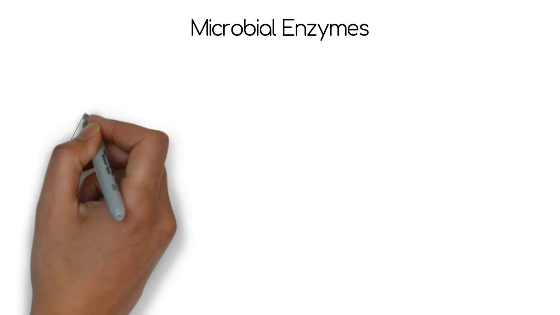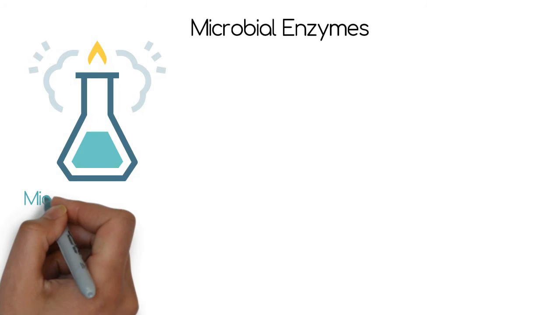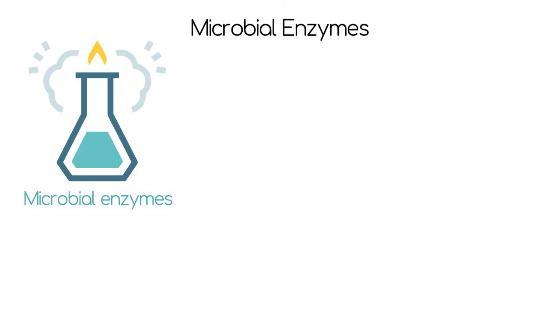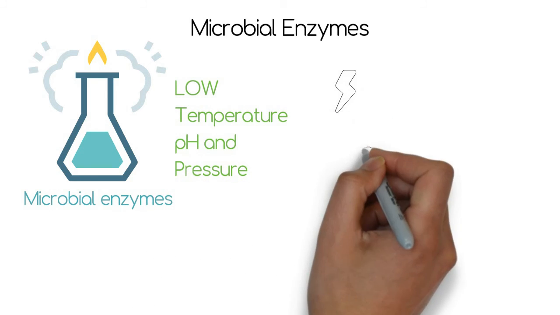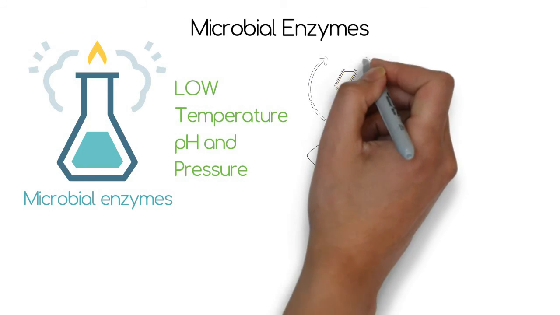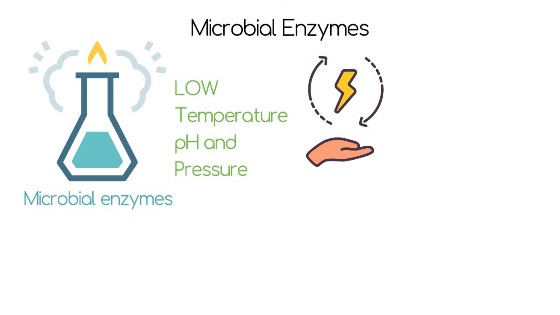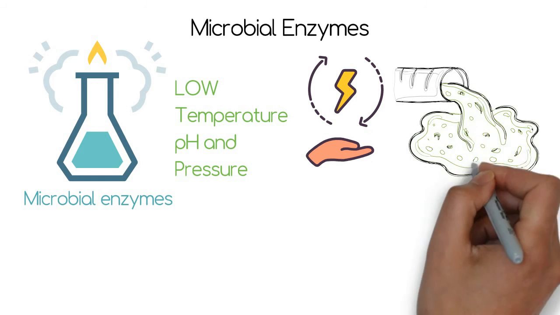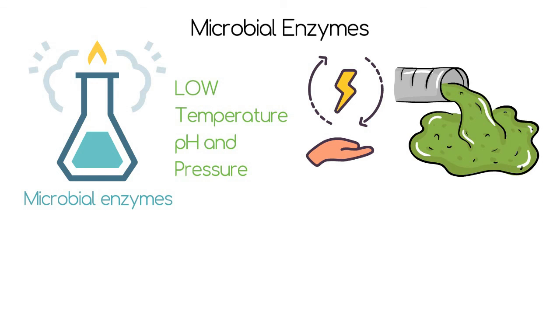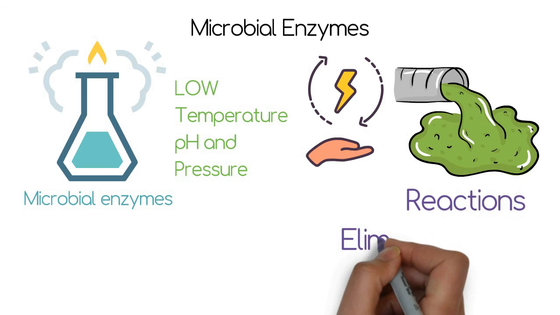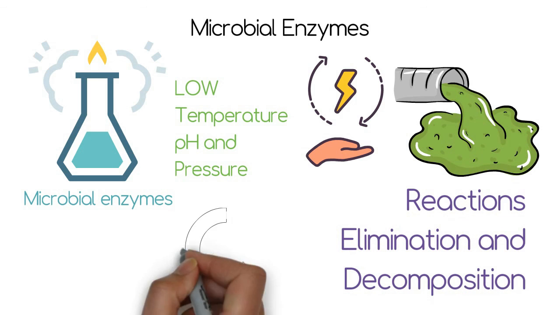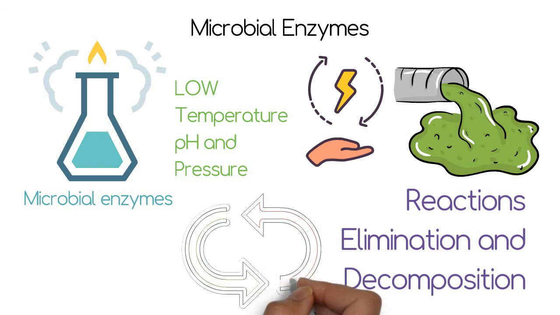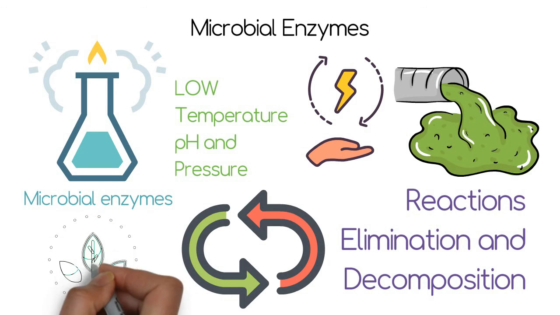Microbial enzymes. Nowadays, instead of chemical catalysts, microbial enzymes are used in chemical industry. These enzymes are active at low temperature, pH and pressure, due to which energy is saved and erosion-proof instruments are also not necessary. Enzymes carry out specific processes, hence unnecessary byproducts are not formed, due to which expenses on purification are minimized. In case of microbial enzymatic reactions, elimination and decomposition of waste material is avoided and enzymes can be reused. Hence, such enzymes are eco-friendly.